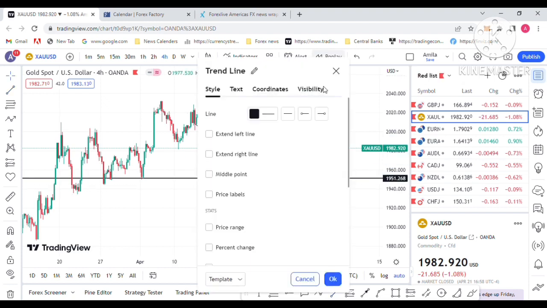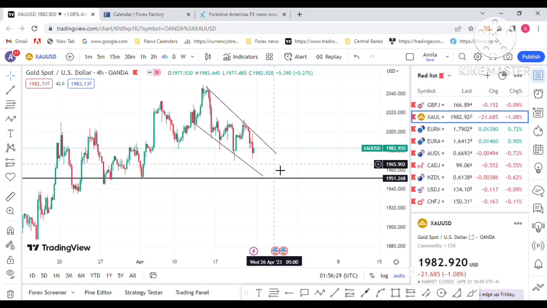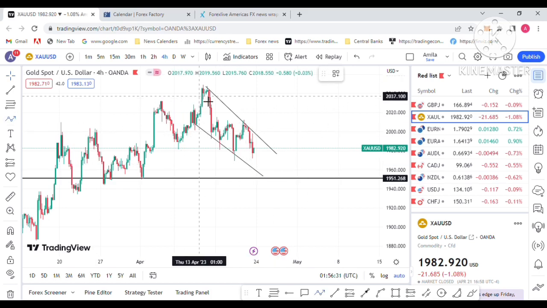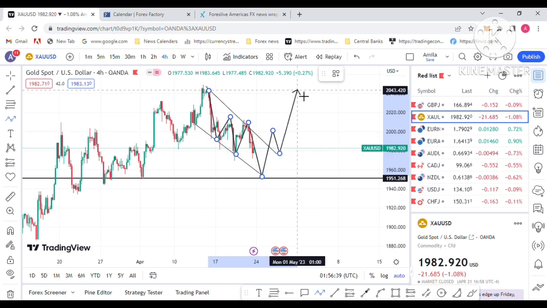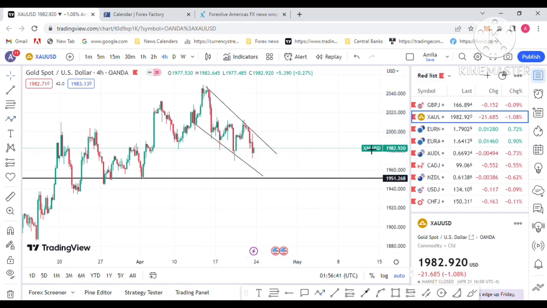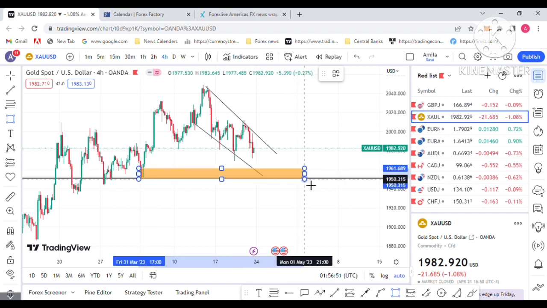This is the technical picture. The left side resistance will be support, and price makes the first move, second move, and third move, which will be completed next week, and then goes to the upside. My long term target is 2050. There's a strong buy zone on the left side. That's a strong bias here.